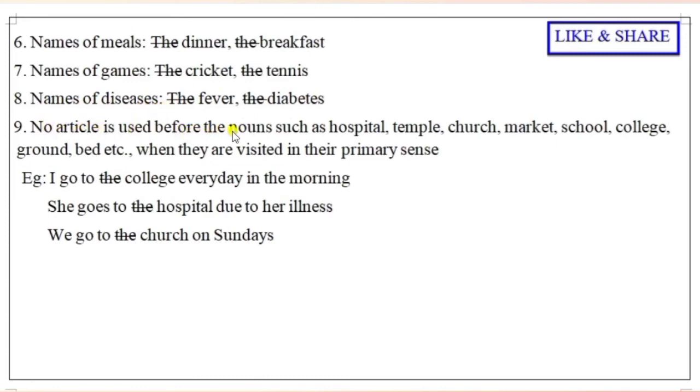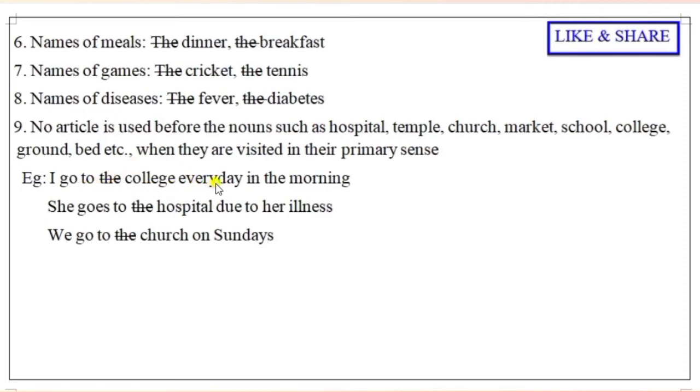No article is used before nouns such as hospital, temple, church, market, school, college, ground, bed, etc., when they are visited in their primary sense. It is most important. We make many mistakes at that time. When constructing sentences with these nouns for their primary purpose, we should not use the.